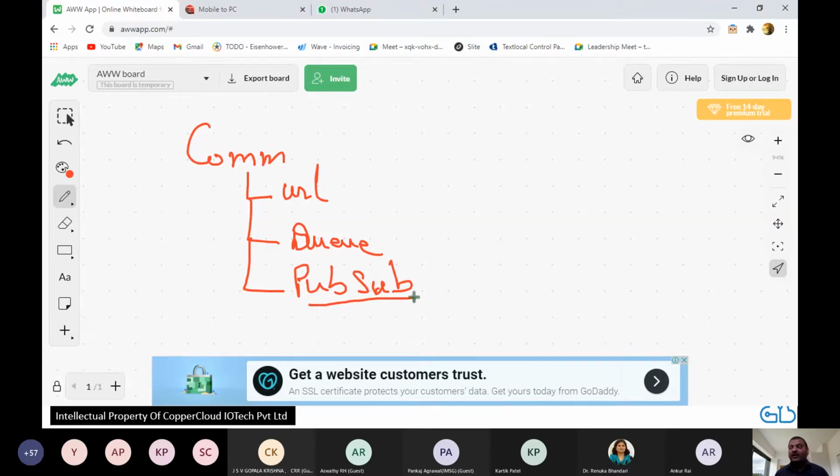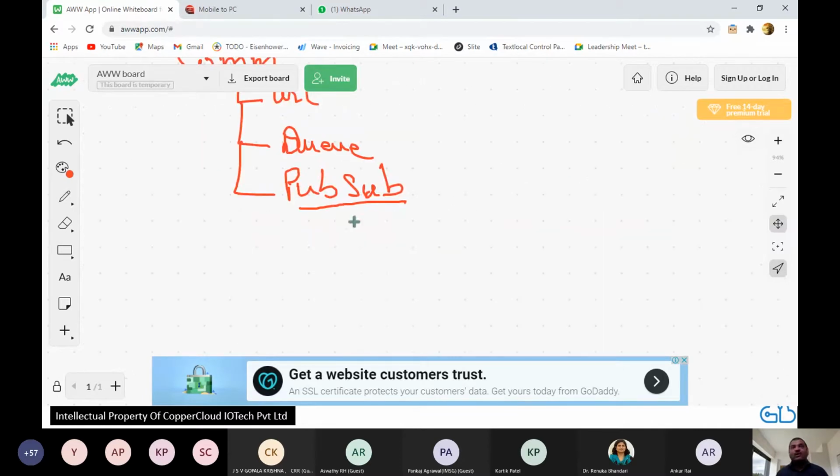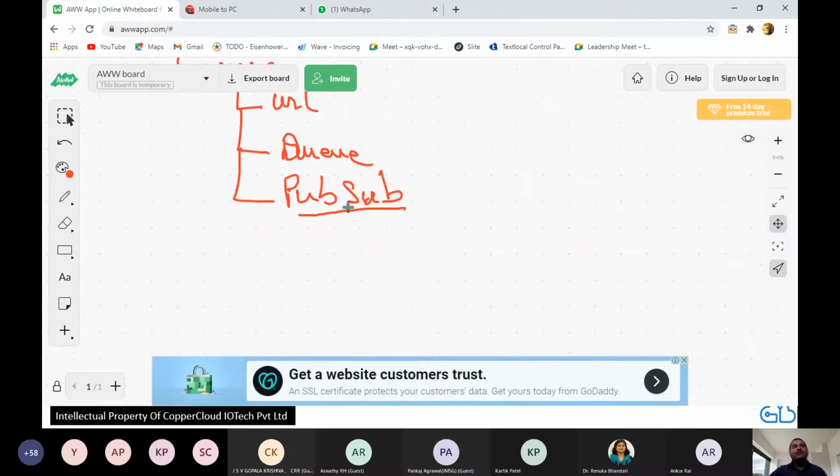These are not even protocols. PubSub has many different protocols. One of them, the most popular one, is MQTT. There will be others also. Each of them will execute PubSub in a different way. So this is the hierarchy. We want to communicate. We want a PubSub model of communication. We want to use MQTT as our protocol. Now let's look at how MQTT does PubSub communication.